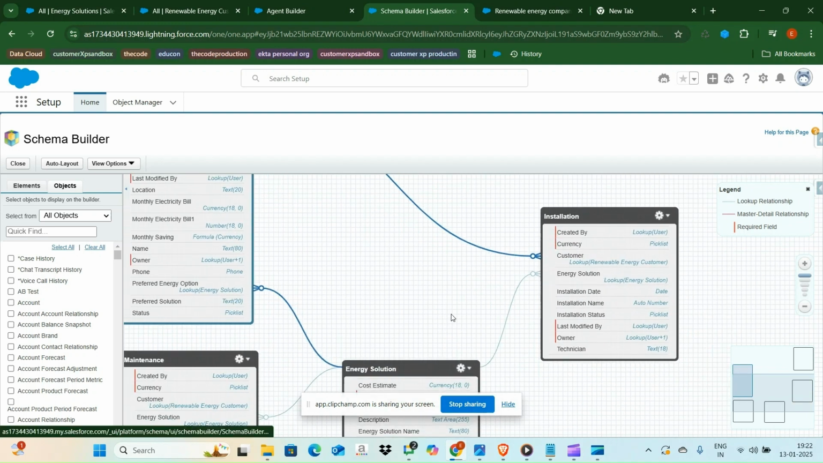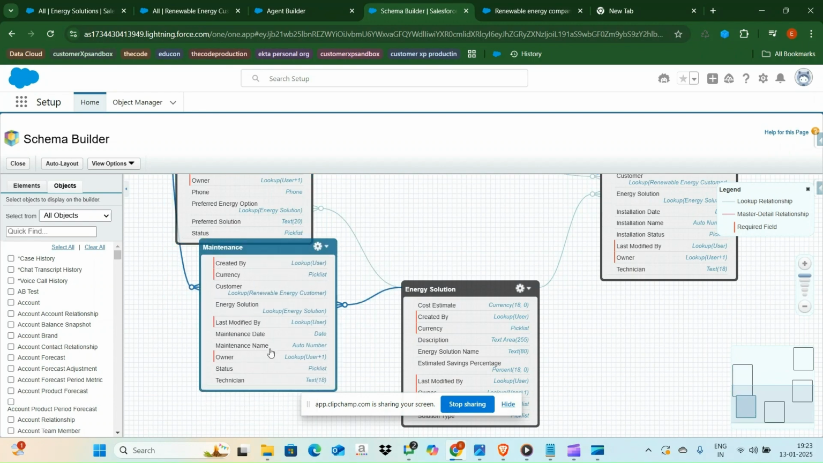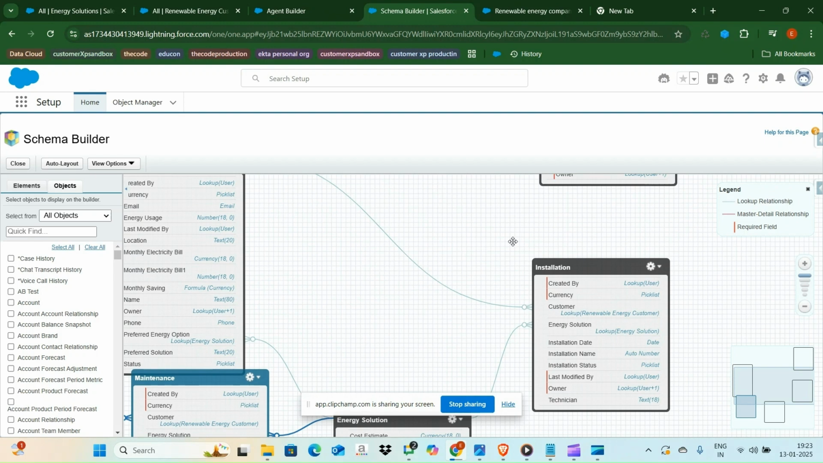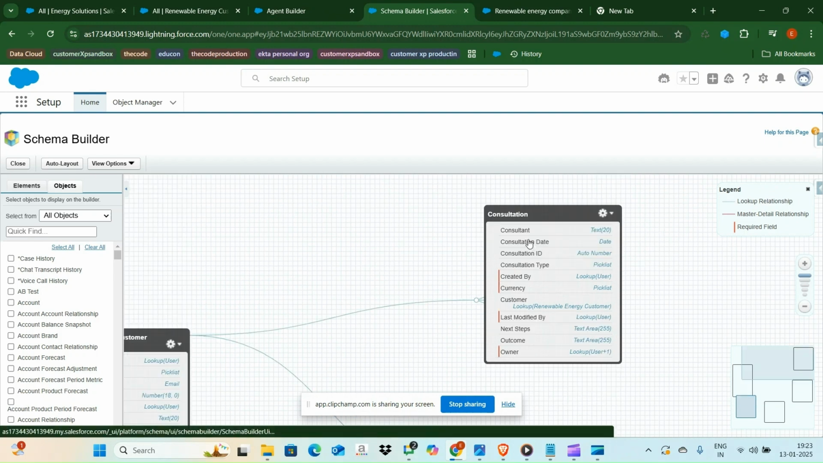The second object is the Installation object. It has fields like installation date, installation name, and installation status. Third is my Energy Solution object. It saves the details of energy solution name and energy solution percentage. The fourth is the Maintenance object. It has a maintenance date and maintenance name. The fifth is the Consultation object. It has consultation details like consultation date, consultation ID, and consultation type.